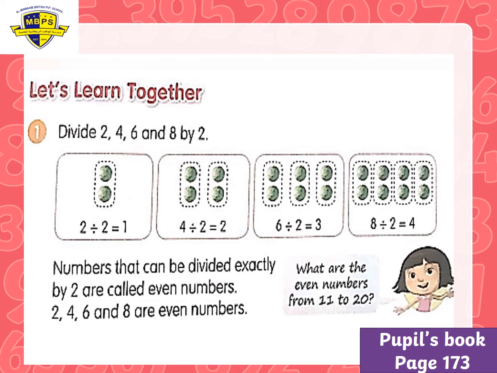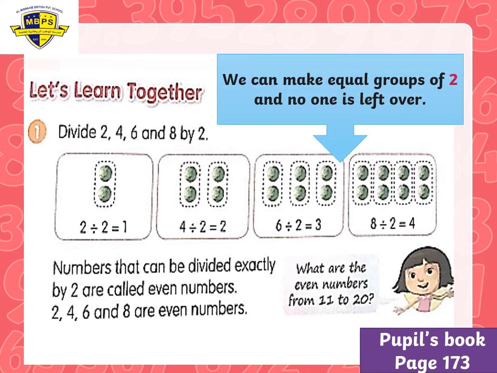Let's learn together. You have this example in your pupil's book. Divide 2, 4, 6, and 8 by 2. If I divide these numbers by 2, it means that I will make groups of 2. And we know that these numbers that can be divided by 2 are, very good, even numbers. Even numbers, we can make equal groups of 2 and no one is left over.